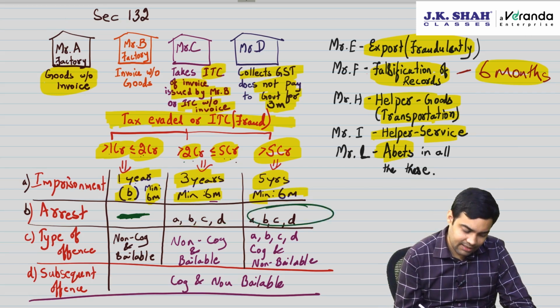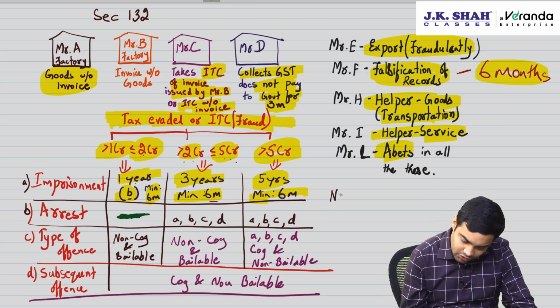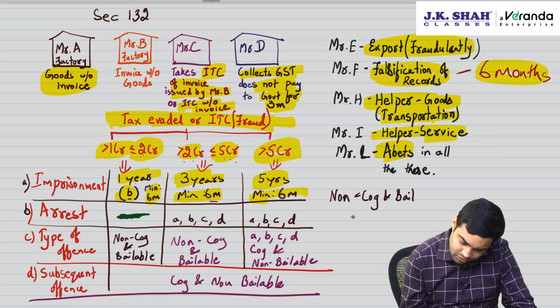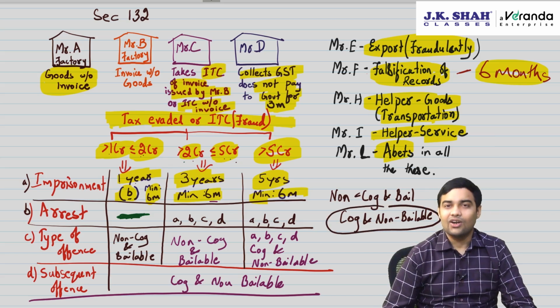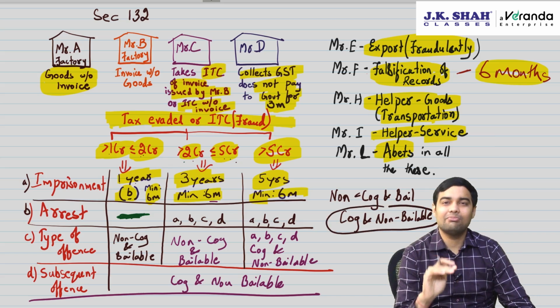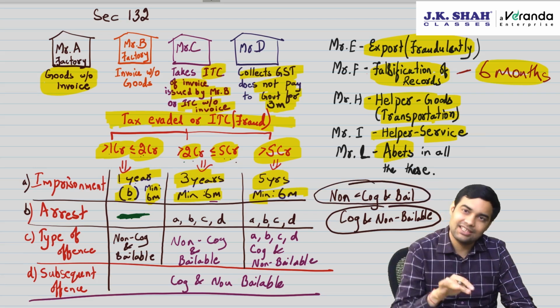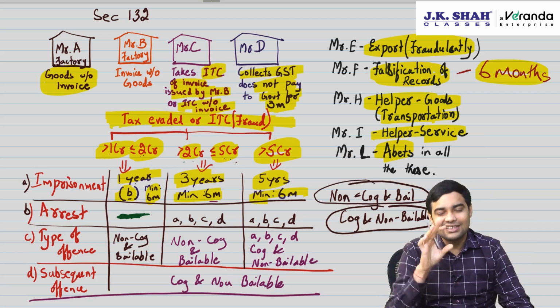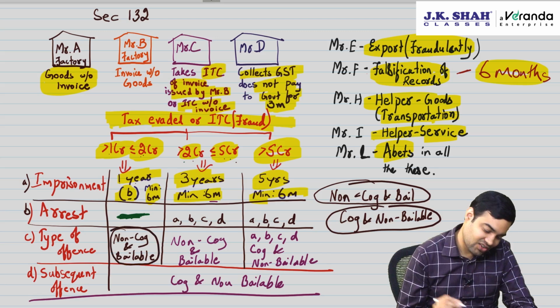More than 5 crore, again A, B, C, D. What's the type of offense? Type of offense which is dangerous. Non-cognizable and bailable, or cognizable and non-bailable. Which is more harsh as per you? Sir, cognizable and non-bailable is more harsh. Correct. Because non-bailable does not mean you will not get bail. You will get bail only with the approval of the magistrate. But non-cognizable and bailable, the person who is arrested, he only can grant bail. Then why did he arrest? Just to scare.